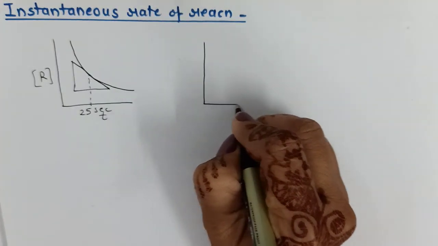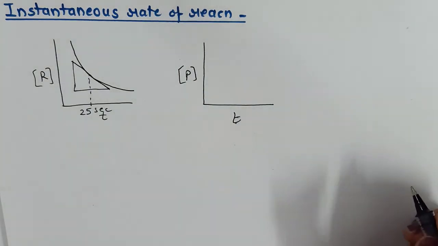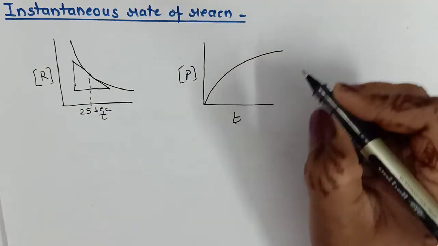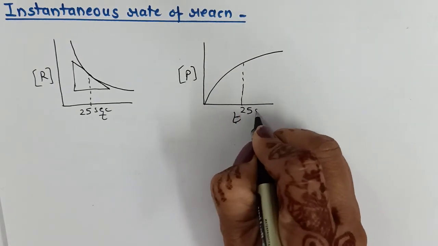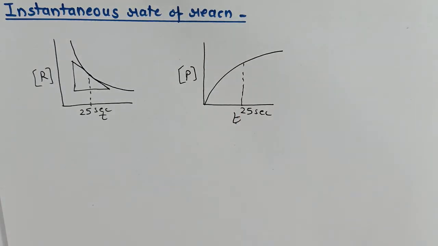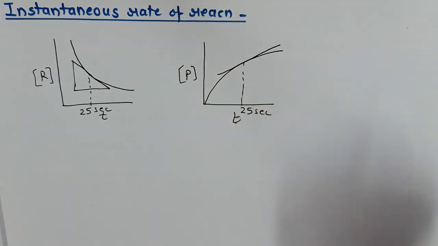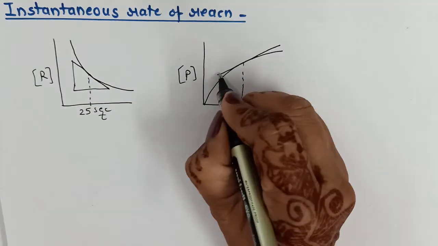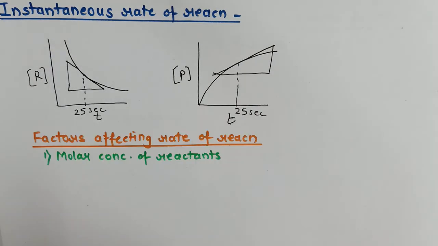Similarly, we can use the product concentration for finding out the instantaneous rate. Let's say again I want to find out the instantaneous rate, that is the rate at exactly a particular time, after let's say 25 seconds, 30 seconds, 10 seconds, but at a particular time. Then we will draw a tangent at that point, and using the slope, we can find out the instantaneous rate.